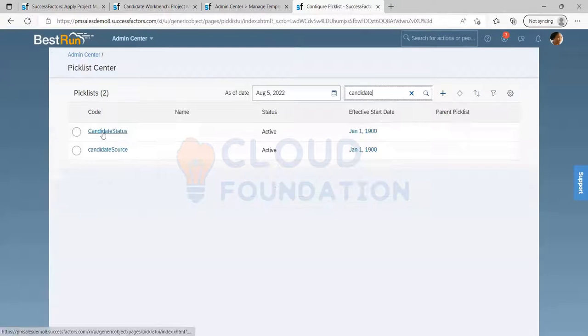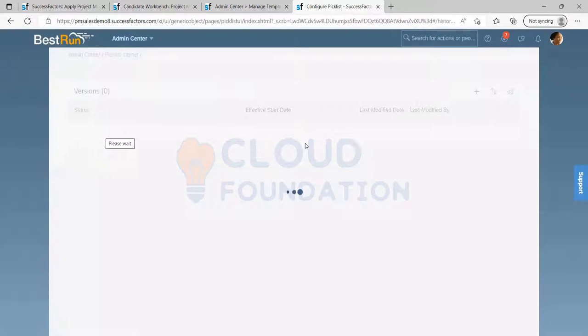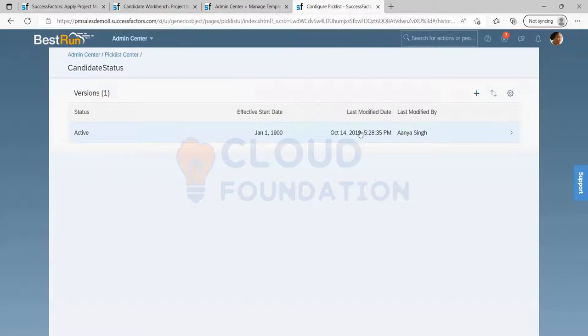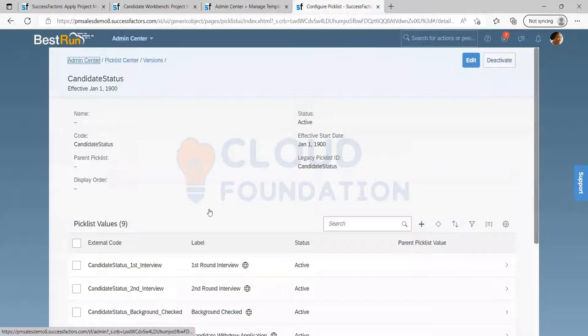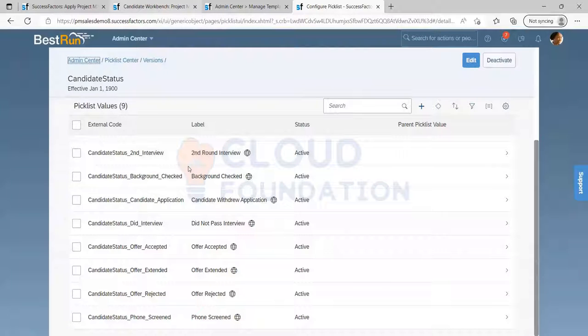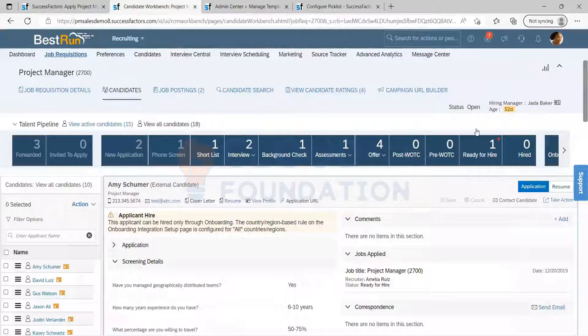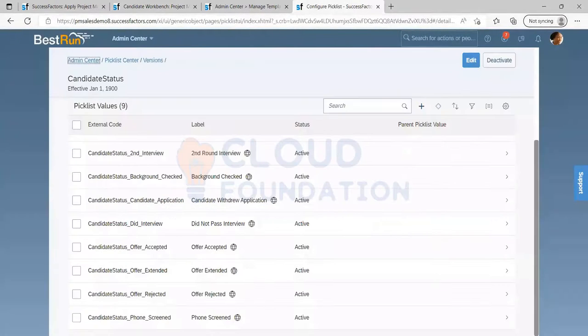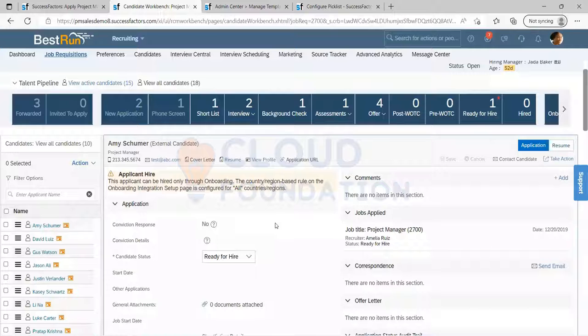You can see the candidate status. Can you please click it? Thank you. Here I can see the different statuses present. These are the same statuses which are there in the talent pipeline. You saw the pick list also. Coming back to the reason why we are adding this candidate request status pick list here.